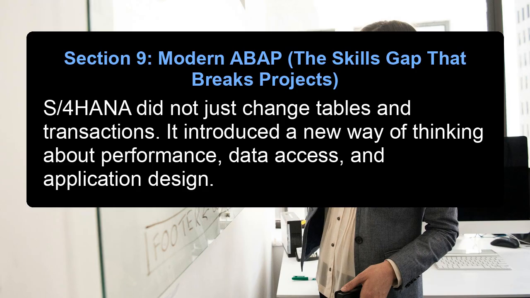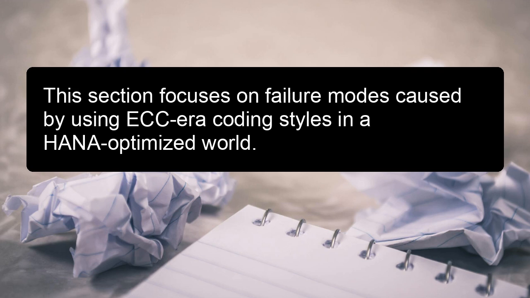Section 9, Modern ABAP, the skills gap that breaks projects. S/4HANA did not just change tables and transactions. It introduced a new way of thinking about performance, data access, and application design. This section focuses on failure modes caused by using ECC-era coding style in a HANA-optimized world.